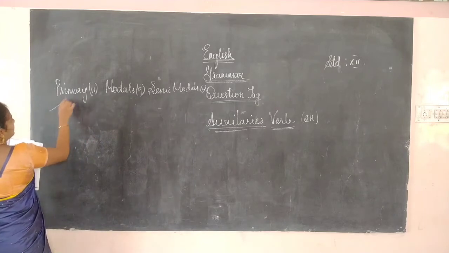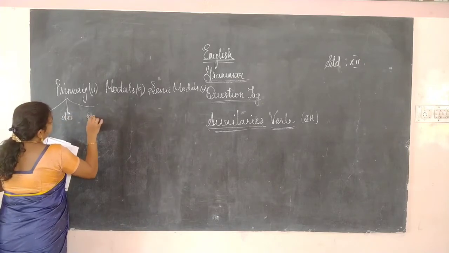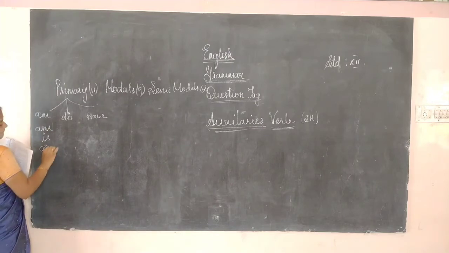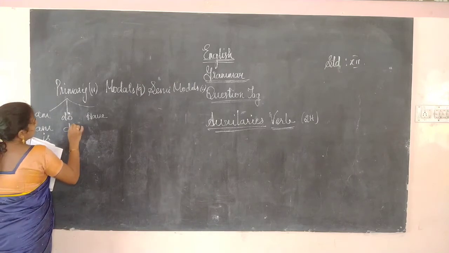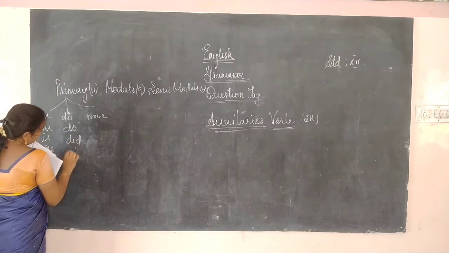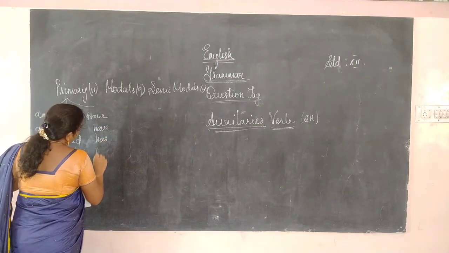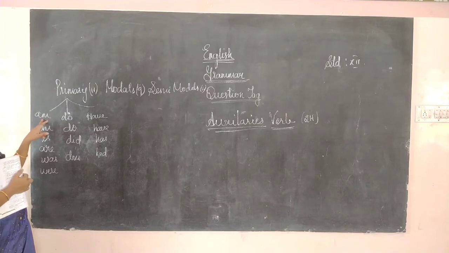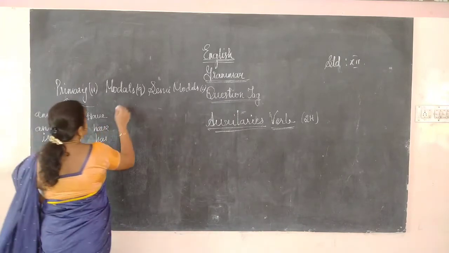The primary verbs are the am verbs, do verbs and have verbs: am, is, are, was, were; do, did, does; have, has, had. They are 11 in number and are called primary verbs. Then modals. Modals are 9.